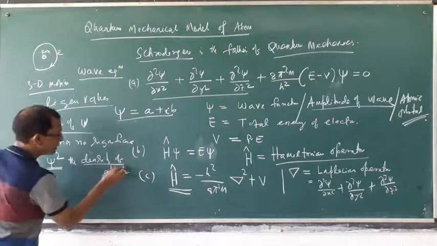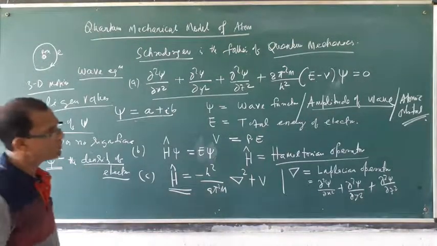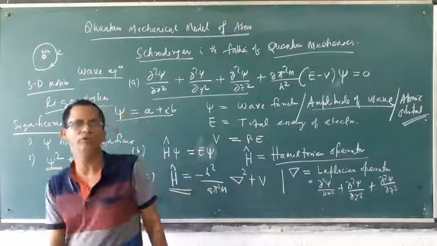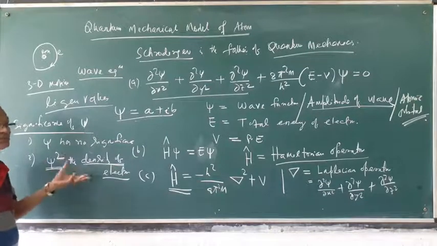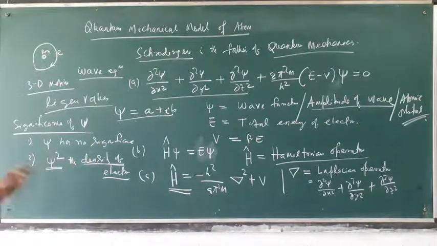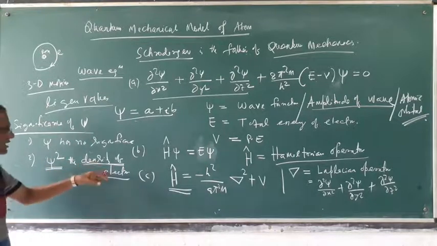The availability of the electron in the atom is indicated by the psi square value. Psi square indicates the density, the probability of the electron. If psi square is high, it indicates the maximum availability of the electron in a particular space inside the atom. So psi has no significance, but psi square has significance, which indicates the density of electron.